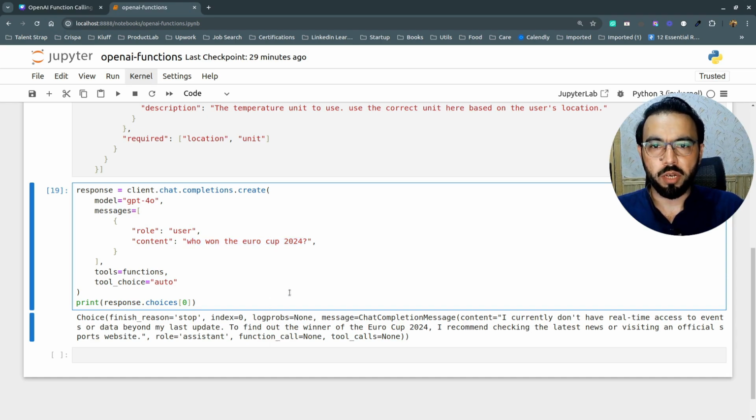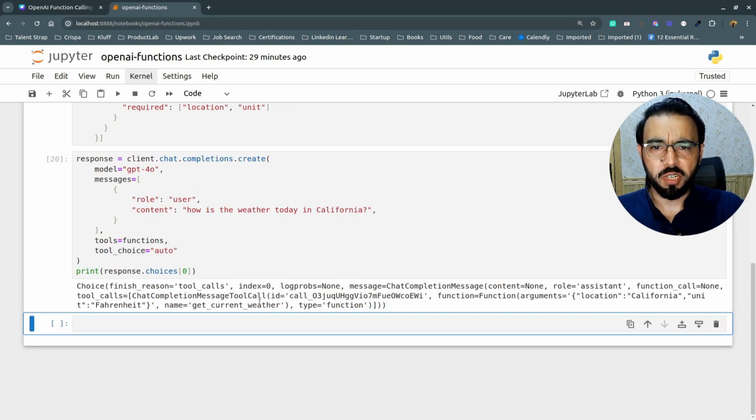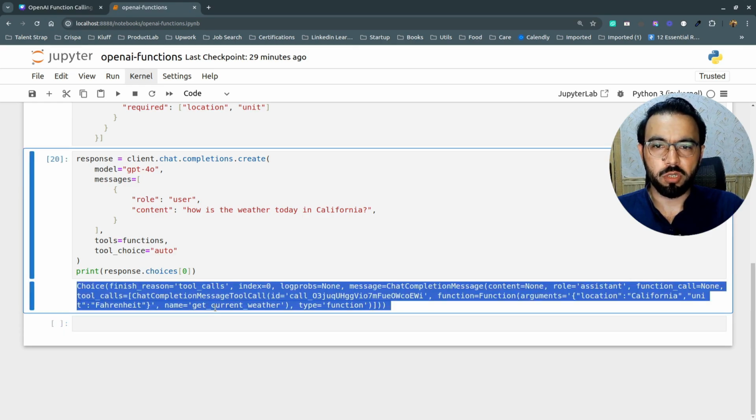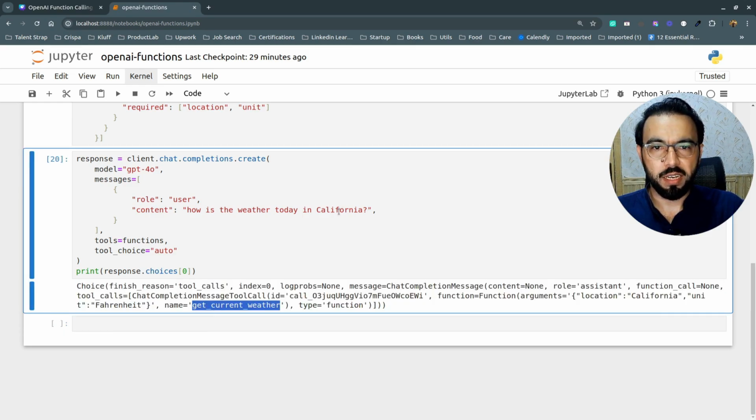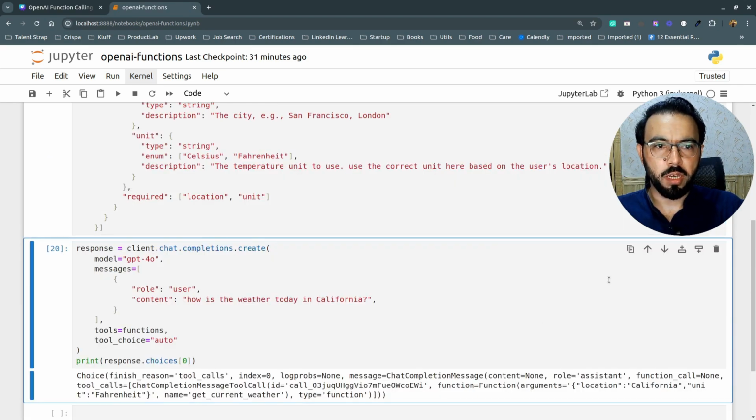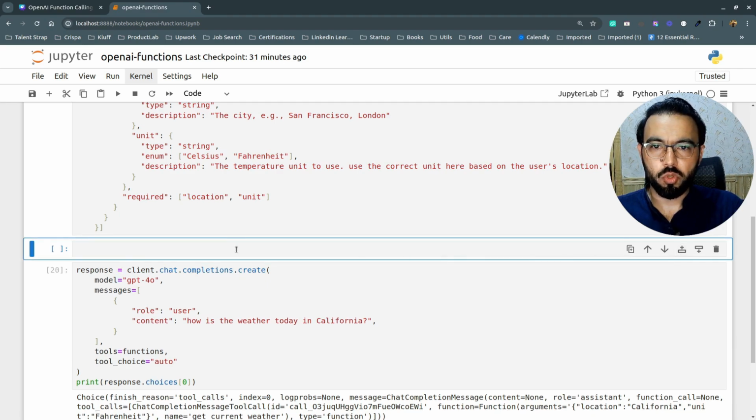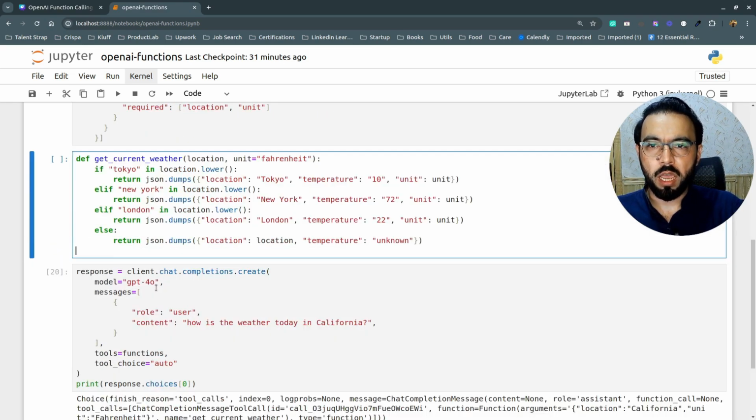So now let's try writing our actual function. So instead of returning this response as a function call, we'll force GPT to call the actual function and give us the weather report about any city we are passing here. For that, what I'll do is create another cell right above this chat completion API call to define our actual function. So here I have a dummy function which will return us the current weather based on different cities. But in the actual use case, you can replace this function with your actual API call to any weather API and get the actual report based on your query.